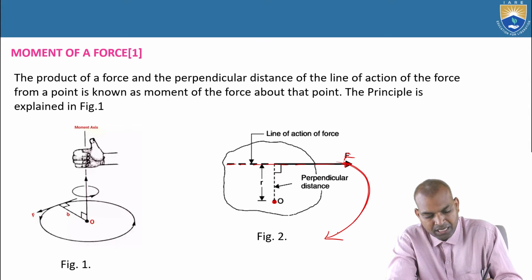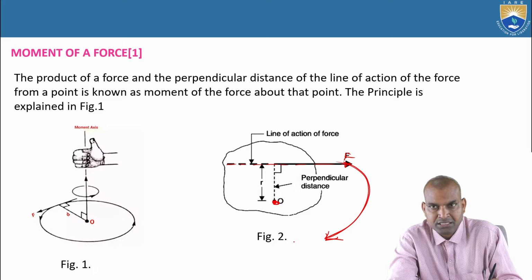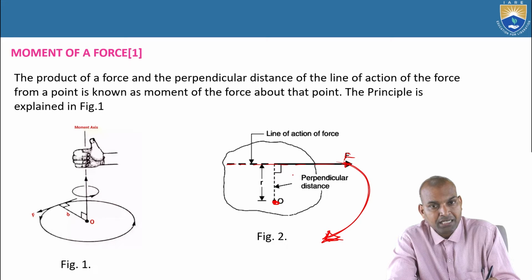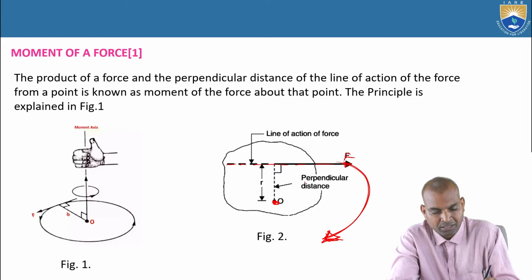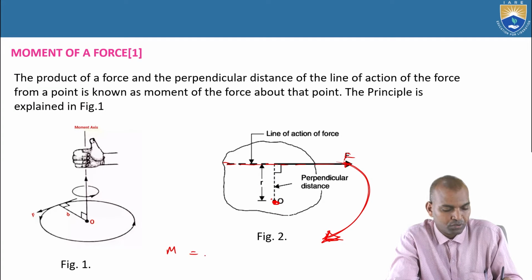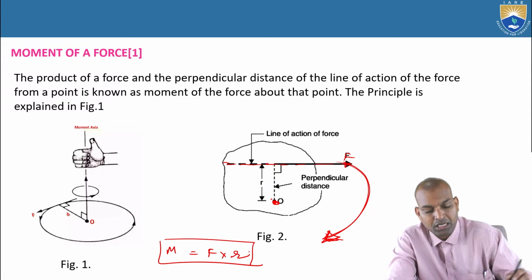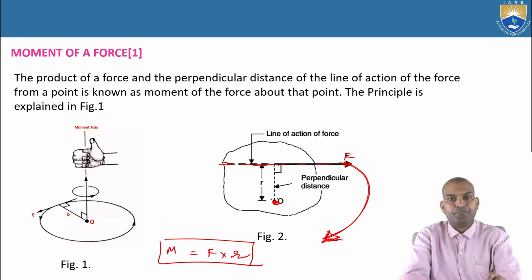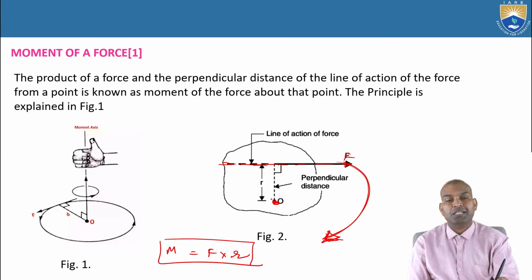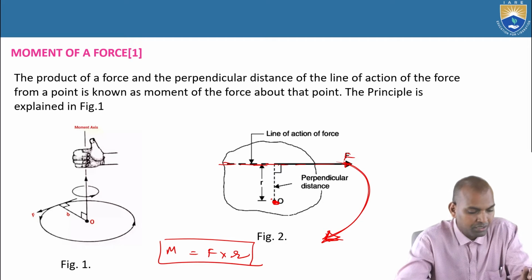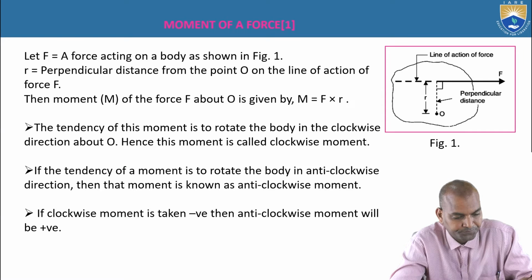The point is that the moment is about O, and F is acting in this direction. Alright. What will happen? Based on the motion of the body, it gives that moment. The perpendicular distance is to the line of action of F. And what is the moment here? Moment M equals F times R, where R is the distance between the line of action of the force and the point. But what type of distance is it? It is a perpendicular distance.